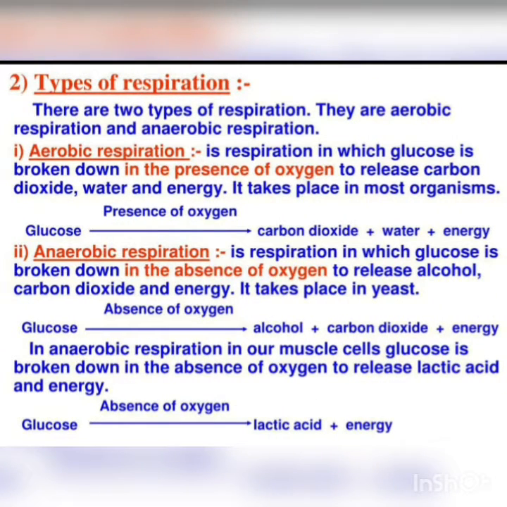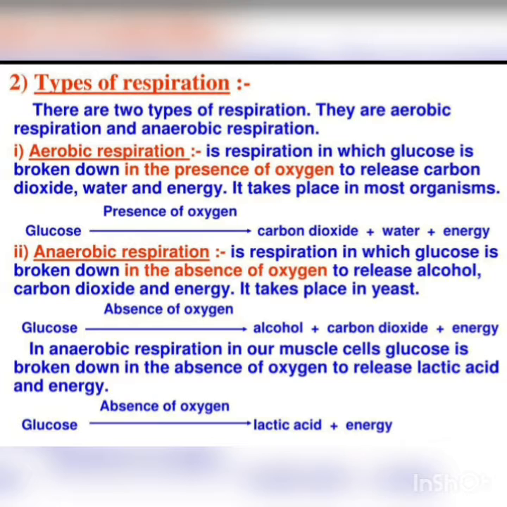Now we will learn about the types of respiration. There are two types of respiration. They are aerobic respiration and anaerobic respiration. First we will discuss aerobic respiration. It is respiration in which glucose is broken down in the presence of oxygen to release carbon dioxide, water and energy. It takes place in most organisms, and the equation is glucose in the presence of oxygen gives carbon dioxide, water and energy.